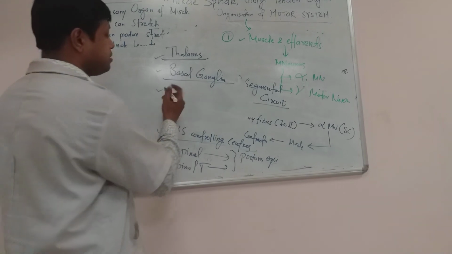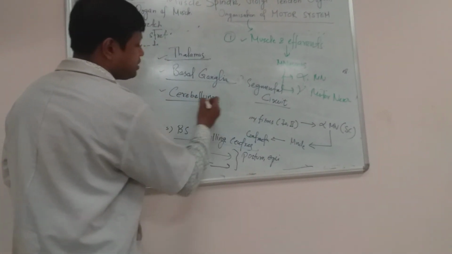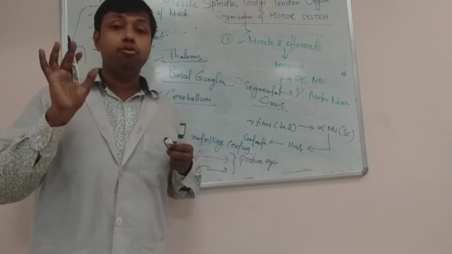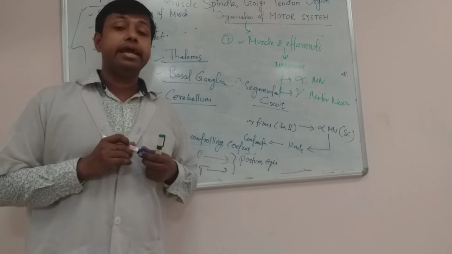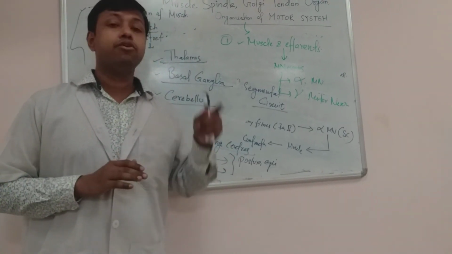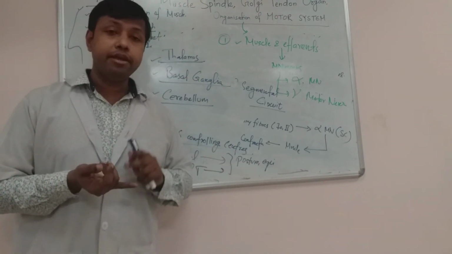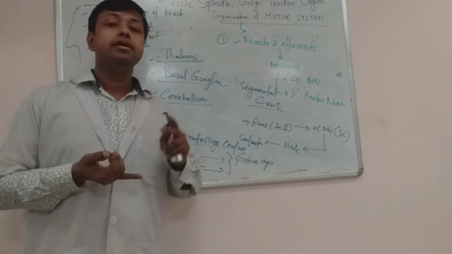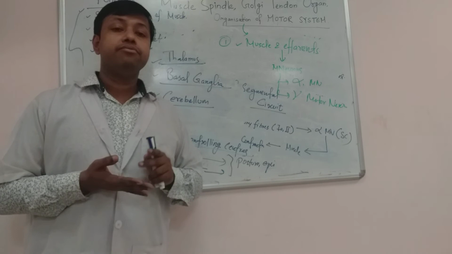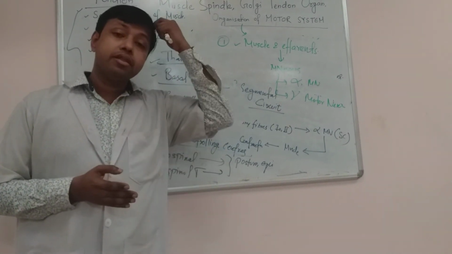Next important structure is cerebellum. Cerebellum lies in the posterior cranial fossa, posterior to the motor neuronal axis, and it is the center of motor learning. You should not forget that. It helps in all types of movements: planning, initiation, smoothing, and termination of movements, making the final movements, and also motor learning.